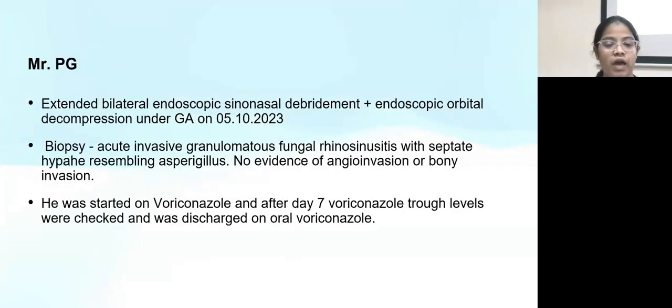After the diagnosis, we went ahead and did an endoscopic sinonasal debridement, and the biopsy also proved an acute invasive granulomatous fungal rhinosinusitis. He was started on voriconazole, and on day 7, we did voriconazole trough levels and he was discharged on oral voriconazole. He's currently stable and is on regular follow-up.